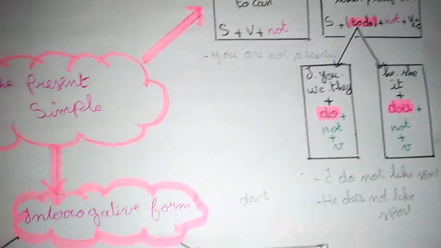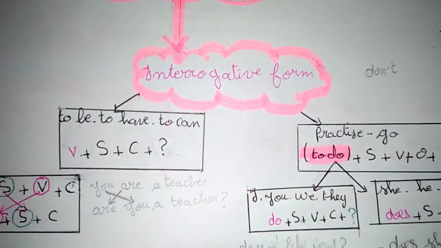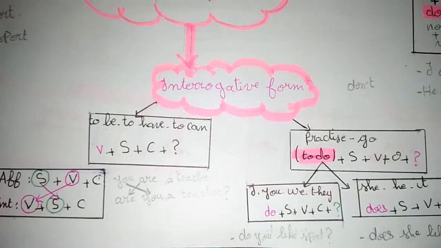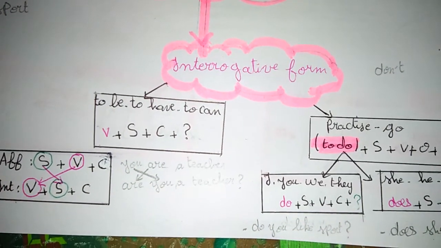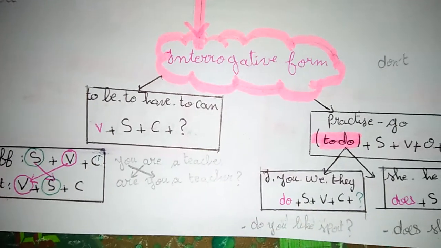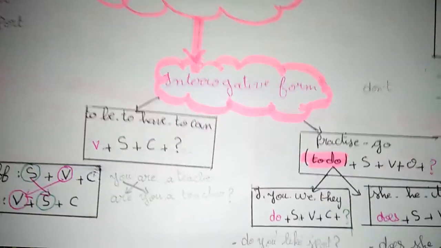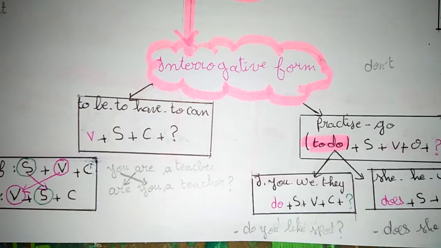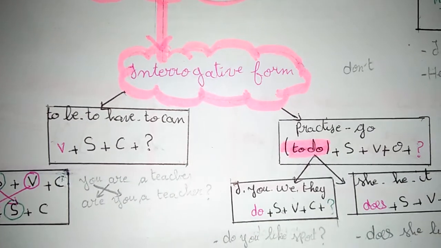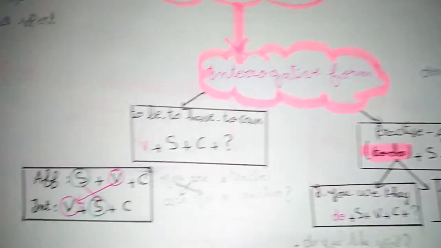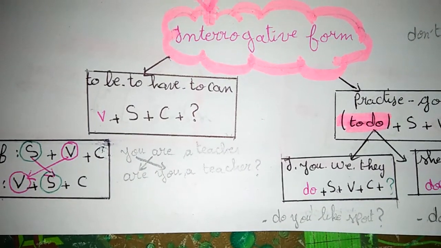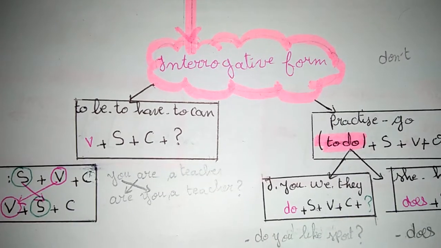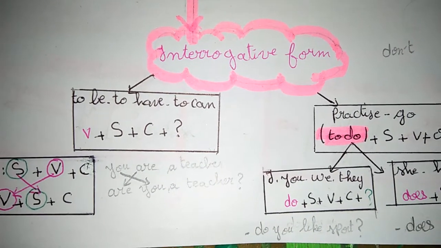Now the interrogative form. We have the verb to be, to have, to can. The rule says in the interrogative form of the verb to be, to have, to can, we use the verb, the subject and the question mark.